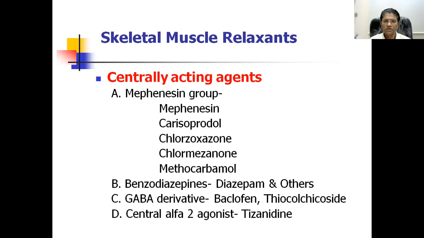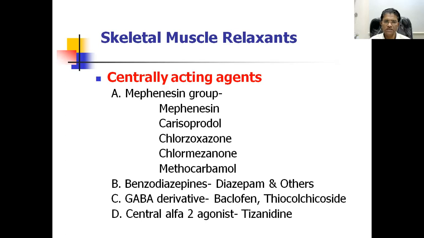Mephenesin, carisoprodol, chlorzoxazone, chlormezanone, methocarbamol. These are the agents which act on the spinal cord. They inhibit the polysynaptic reflex in the spinal arc. Thus, the excessive contraction can be inhibited. So that is the mephenesin group, which acts mainly on the spinal reflex arc.